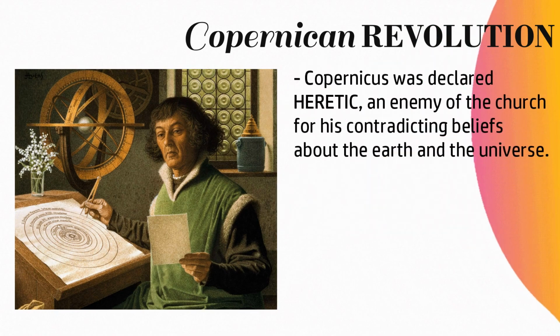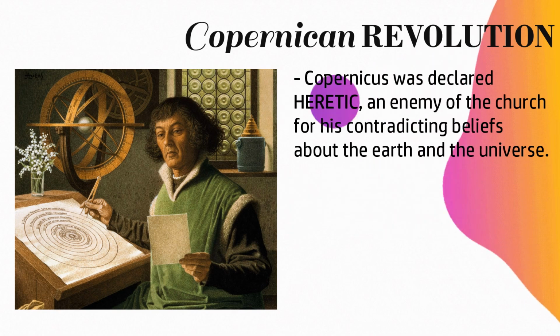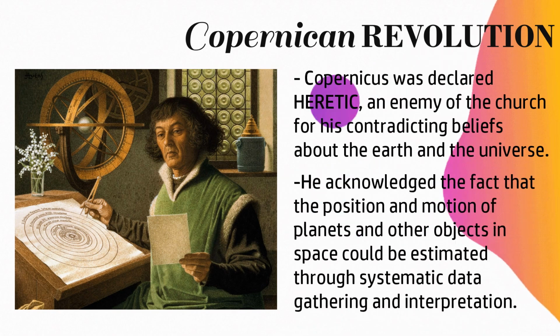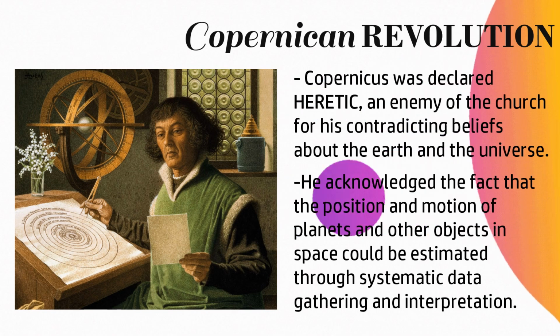Copernicus' idea was met with a lot of resistance, primarily from the church. It was unthinkable for them to put other things and not man as the center of all creation. He was declared a heretic, an enemy of the church, for contradicting beliefs about the earth and the universe. He acknowledged the fact that the position and motion of planets and other objects in space could be estimated through systematic data gathering and interpretation.